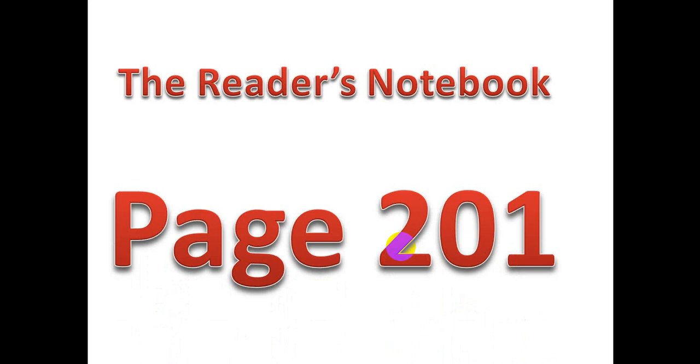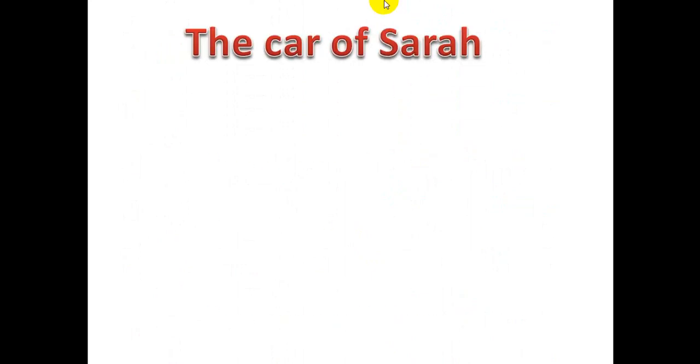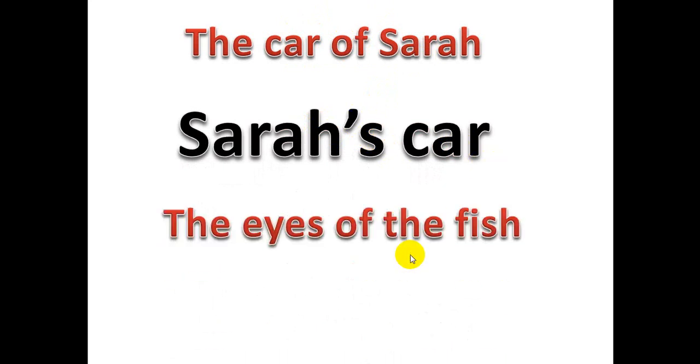Here, of course, we remember something about possessive nouns or apostrophe s. We said before, if I say the car of Sarah, Sarah has a car. Can I make apostrophe s for Sarah? I say Sarah's car. Yes, the car of Sarah. I add what? Apostrophe s. Like Mr. Abdullah, the eyes of the fish. Can I make it with apostrophe s? So what do I say?